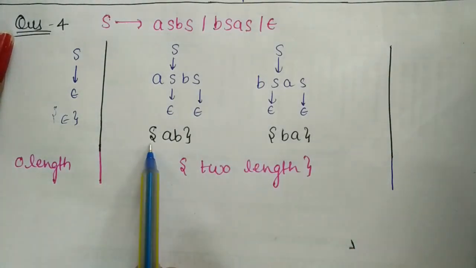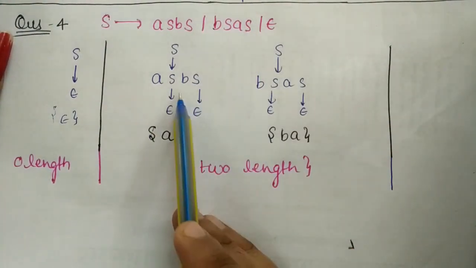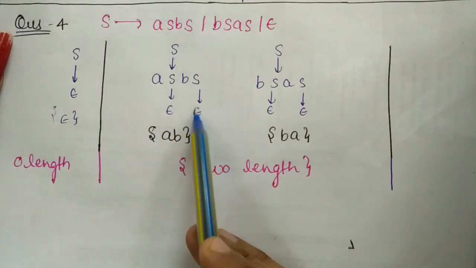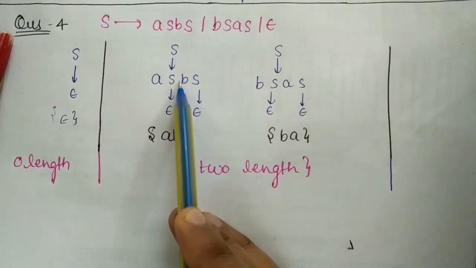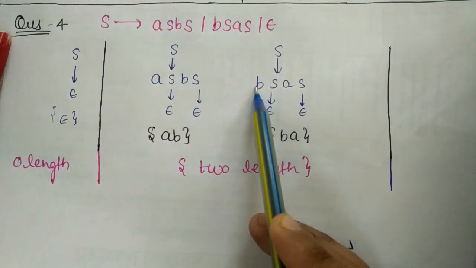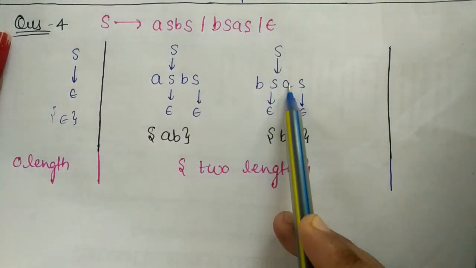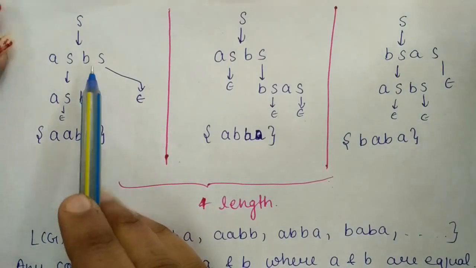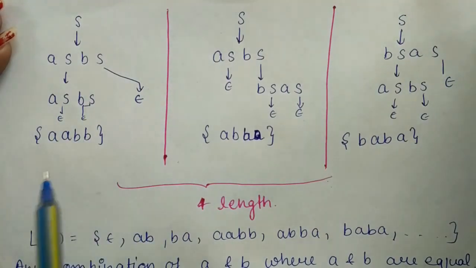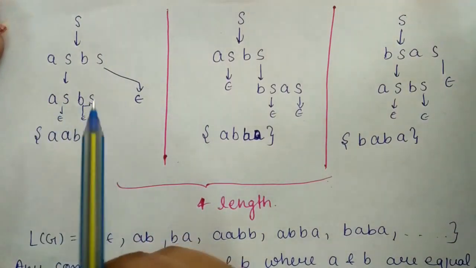So now if this S can be replaced by epsilon and epsilon, then it will generate a and then it will generate a terminal b, and similarly it will generate b and it will generate a. Okay, now three length string you cannot generate.